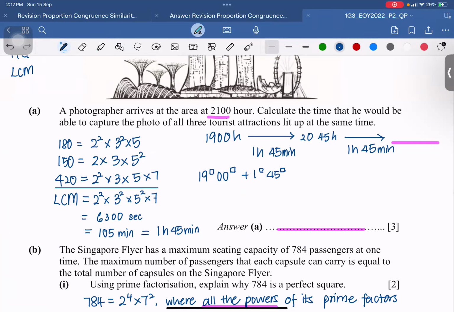Yes, thank you, Connie, also for 1 hour 45 minutes. Haris, are you okay with this part of the question? Yes, then we continue, okay? Next part. Okay, next question.